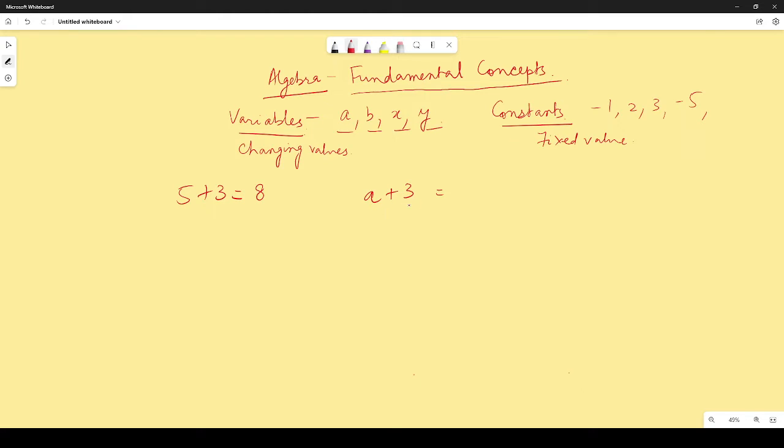Now a plus 3, this answer is not fixed because we do not know the value of a. If the value of a is 1, the answer becomes 4. If the value of a is 2, the answer becomes 5. If the value of a is minus 4, the answer becomes minus 1. So you see, these values keep on changing. That is why they are called variables. So variables simply mean that we can use them in any situation and it will change according to the situation.